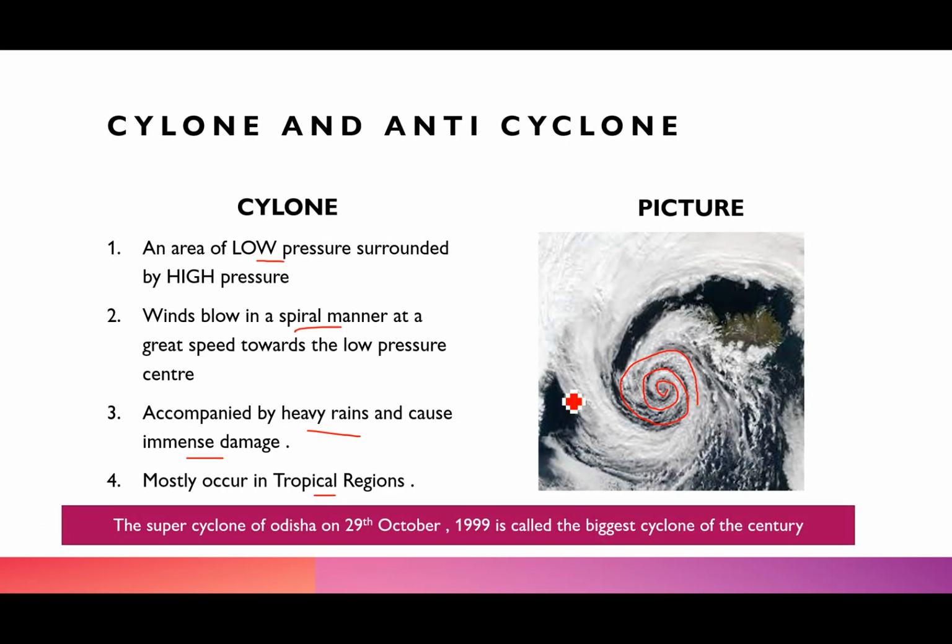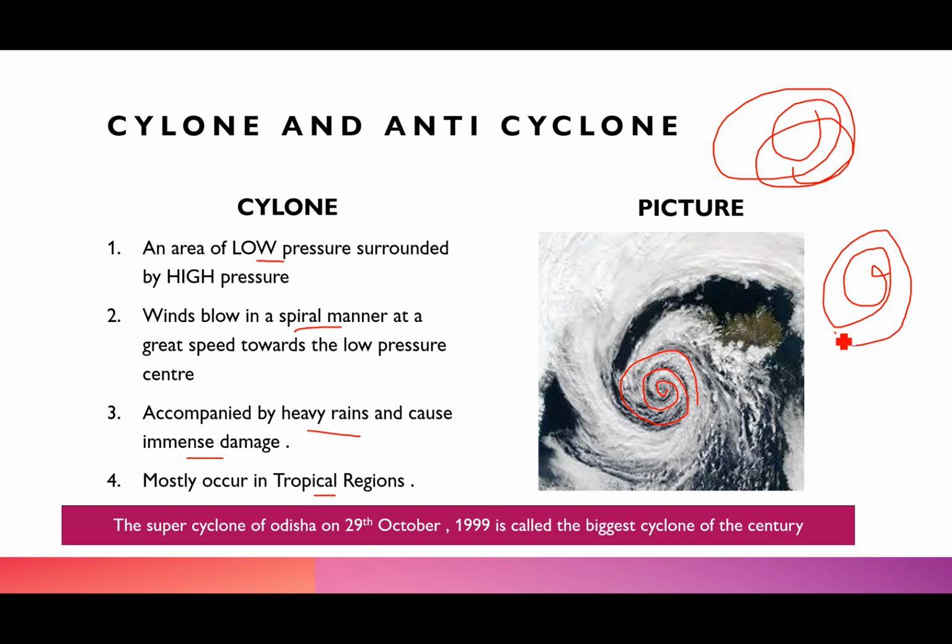And again, if you just see from here, the winds blow in a spiral kind of form. They move like this. It's not exactly the same, but something like a spiral manner, and at great speed towards the low pressure, right? And it is accompanied by heavy rains, causes a lot of damage, and they only occur in the tropical regions.